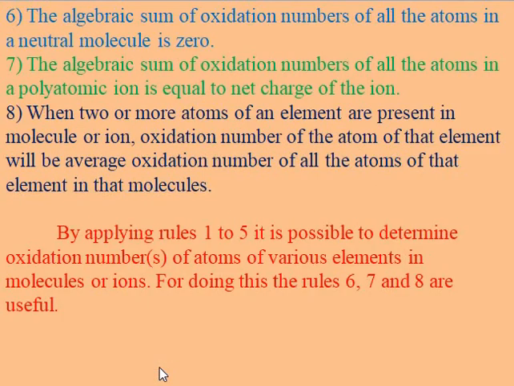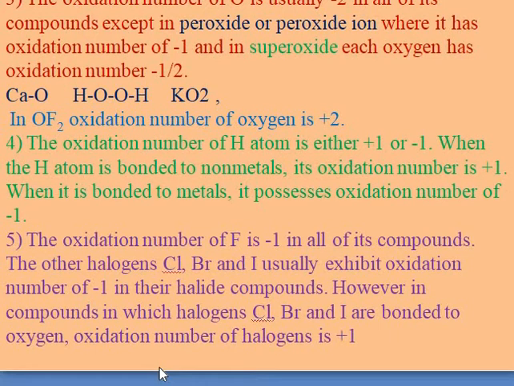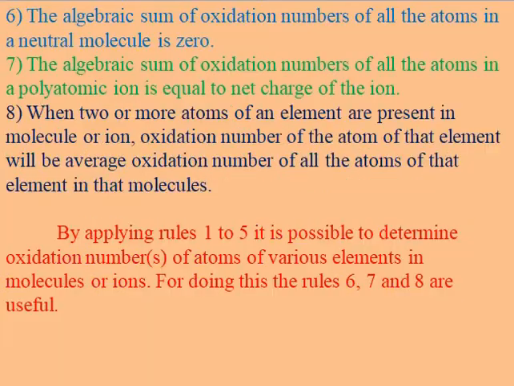Next rule is the algebraic sum. The algebraic sum of the oxidation numbers of all the atoms in a neutral molecule is 0.